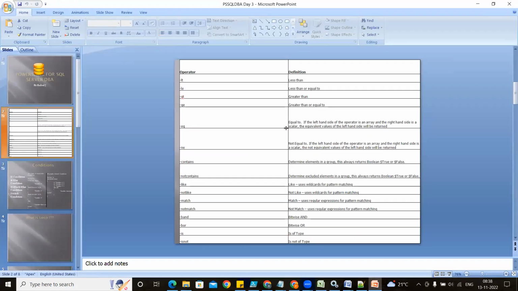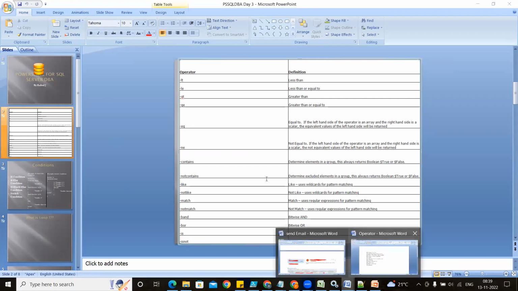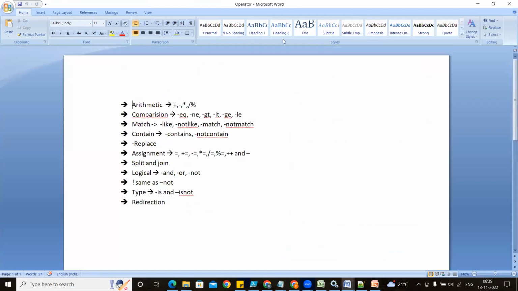So these things you have to remember. -lt means less than, -le means less than or equal to, -gt means greater than, -ge means greater than or equal to, -eq means equal to, -ne means not equal to, -contains means contains, -notcontains means not contains, -like checks with like, -notlike, then match and notmatch. There are many operators, but at least you have to remember this much in PowerShell.